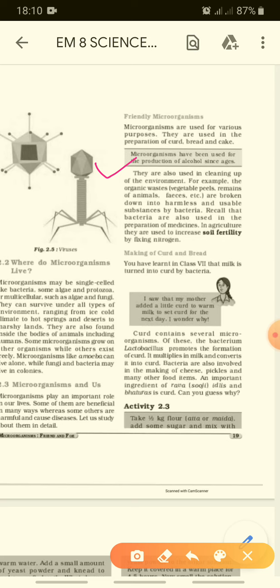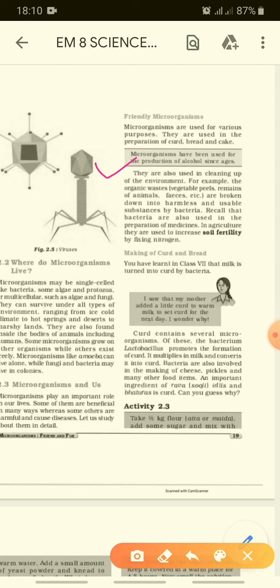For example, organic waste, like vegetable peels and animal remains that we throw out from our home, is broken down into harmless substances by bacteria. In the waste there is always bacteria present. Bacteria are always present in places where all the dirt is.